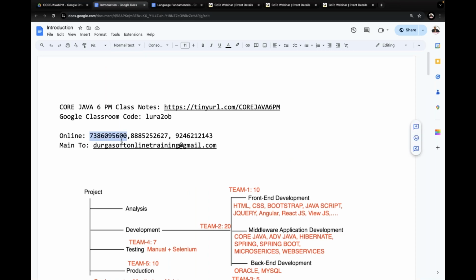This is my classes number and the remaining numbers we can take. You can contact these numbers, or else mail Durgasoft online training at gmail.com. Then our people will be in touch with you regarding that. Praveen, you can check these numbers. The first number is my classes number. Those persons will give information about my classes. For the remaining numbers we can contact, or else use this mail.